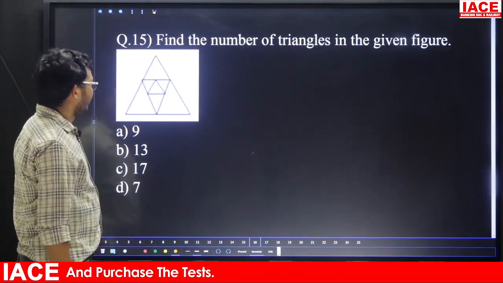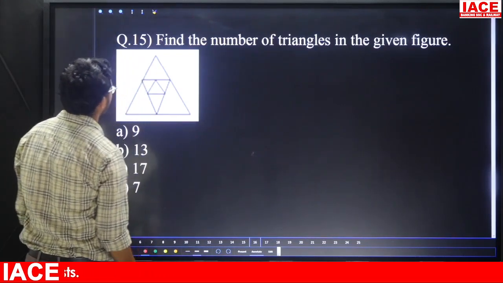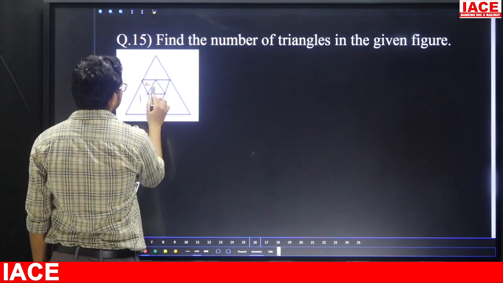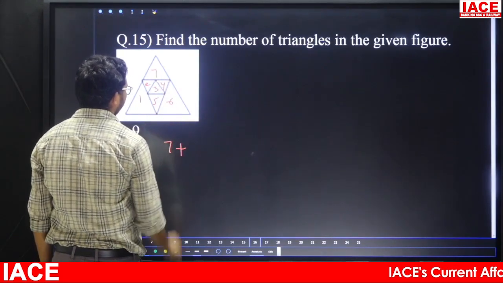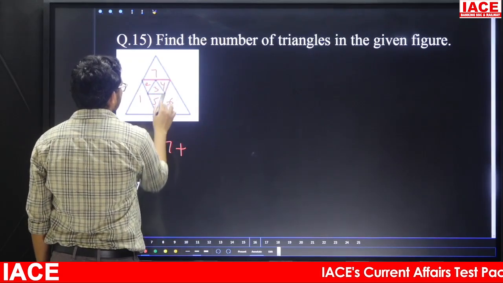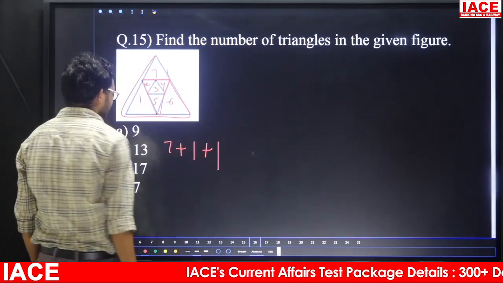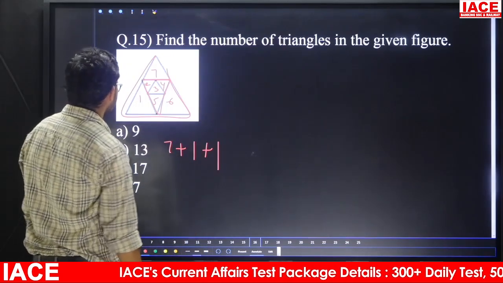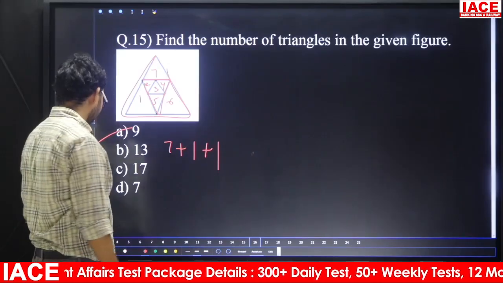Question number 15. Find the number of triangles in the given figure. Suppose we take 1, 2, 3, 4, 5, 6, 7. Small ones, we are having 7. This combination is 1. The entire one is 1. Now 7 plus 8, next one is 9. Option A is the answer.